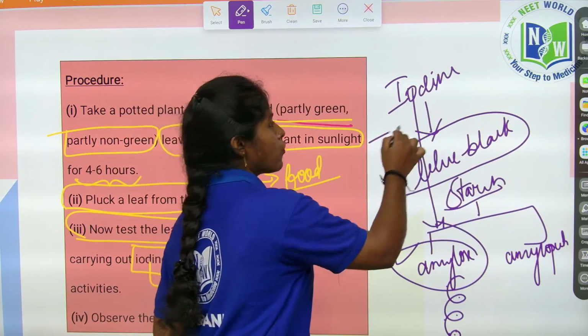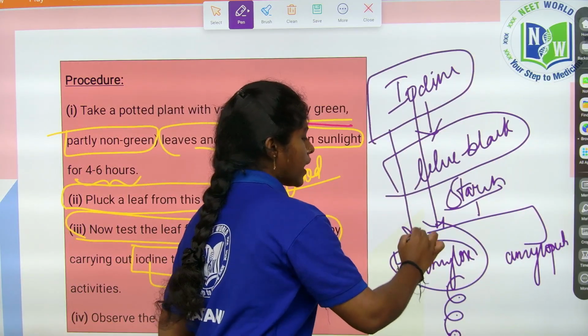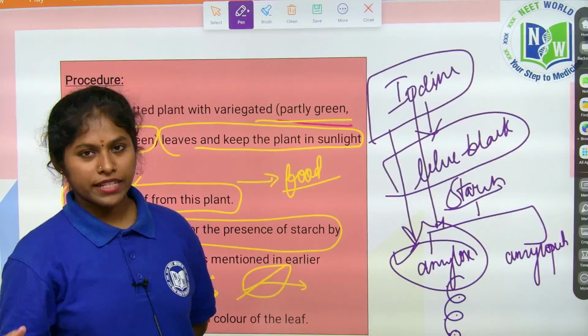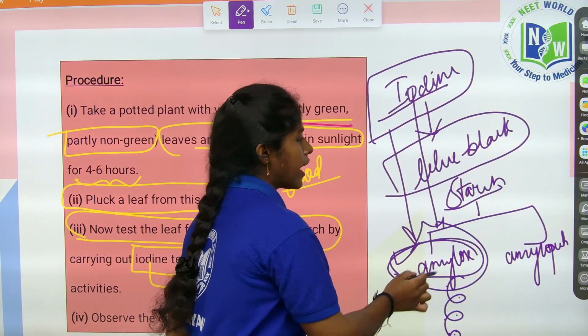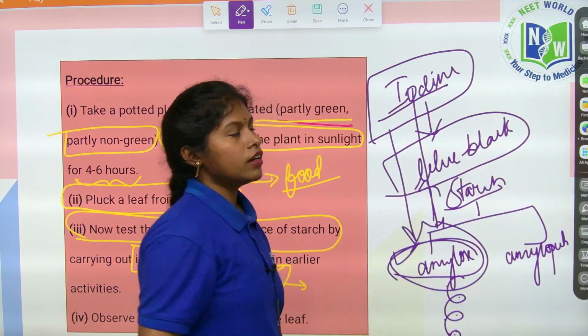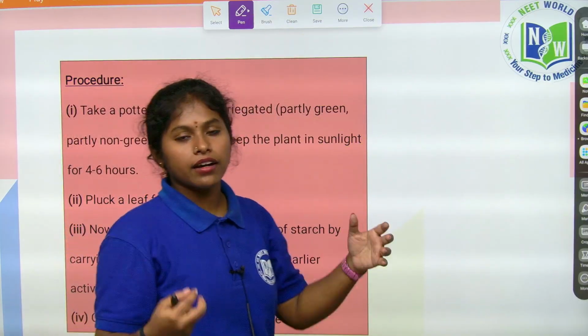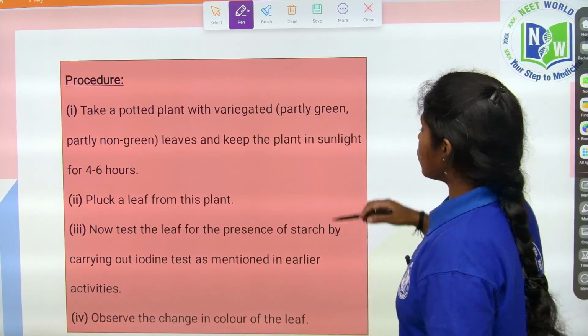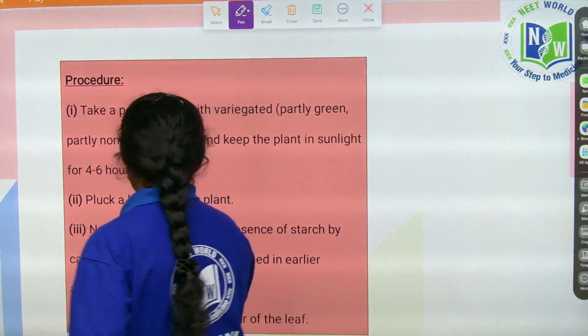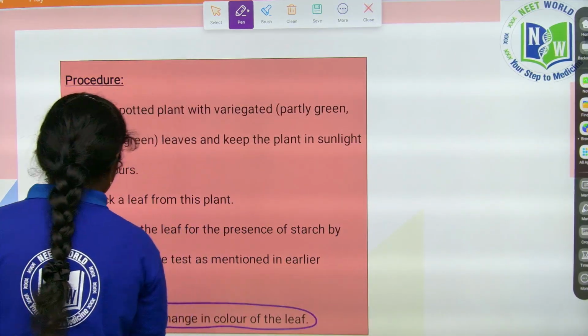So by adding iodine, children, you can know that amylose is present, because iodine reacts with the amylose and turns it blue-black. So we can conclude that starch is present in the leaves, right? Then observe the change in color of the leaf.